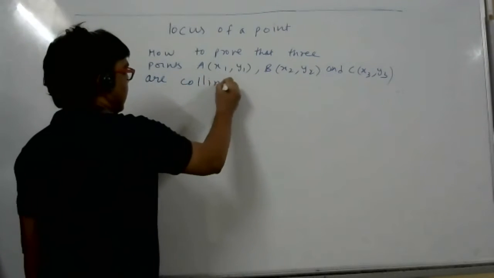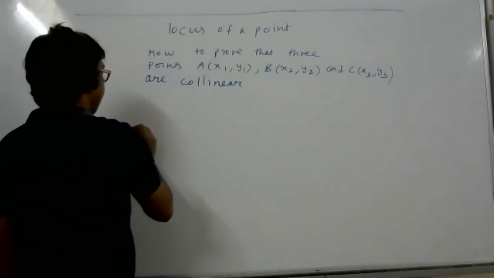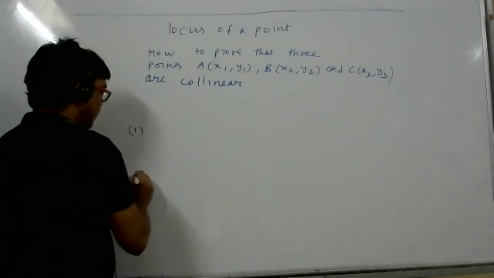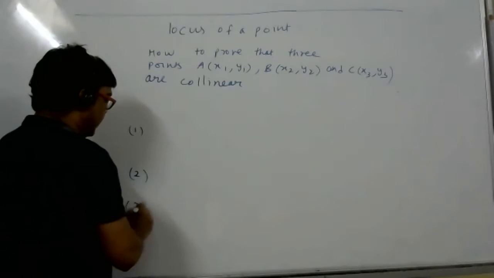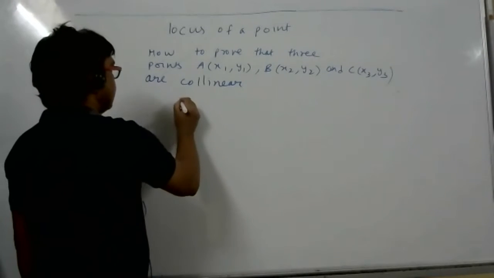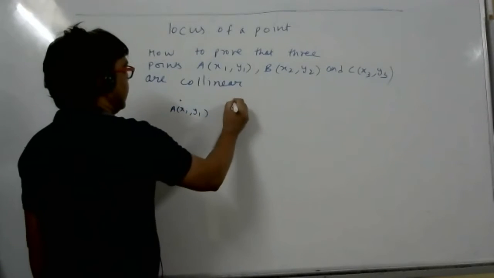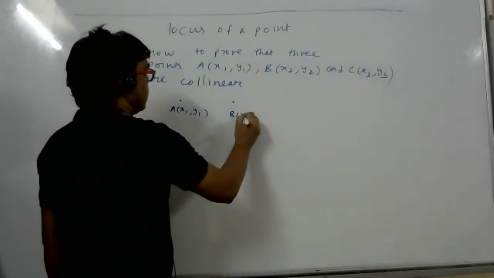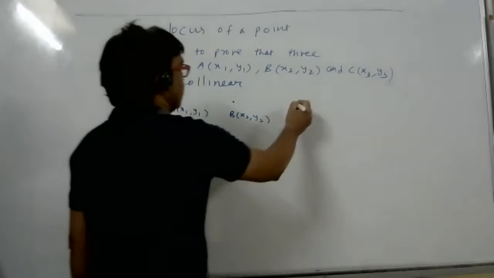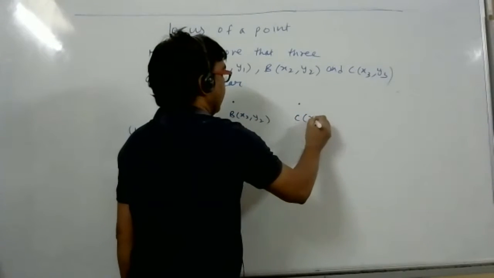This I have already done, just a note I will give. Tell me different methods to prove 3 given points to be collinear. This is point A (x1, y1). This is point B (x2, y2). This is point C (x3, y3).